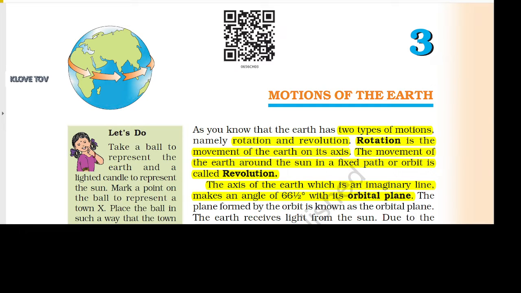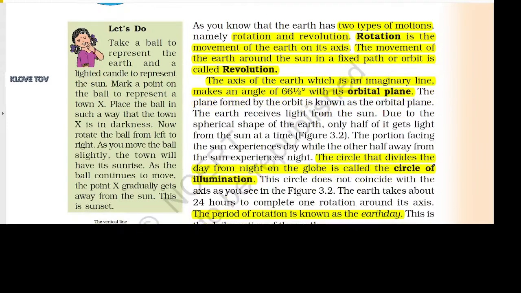Chapter 3, Motions of the Earth. As you know, the Earth has two types of motions, namely rotation and revolution. Rotation is the movement of the Earth on its axis. The movement of the Earth around the Sun in a fixed path or orbit is called revolution.